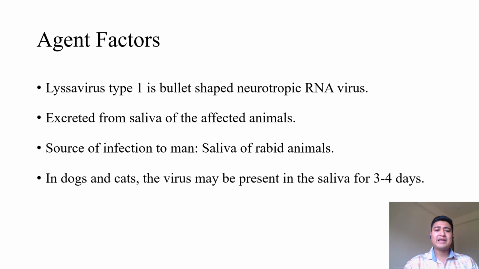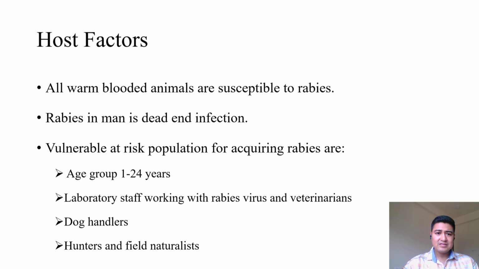Moving forward to the agent factors of rabies. As discussed, rabies is caused by lyssavirus type 1, a bullet-shaped neurotropic RNA virus. It is excreted in the saliva of the affected animals. The source of infection to man is the saliva of rabid animals. In dogs and cats, the virus is present in the saliva for 3 to 4 days. Coming to the host factors, all warm-blooded animals are susceptible to rabies. In man, it is a dead end infection.